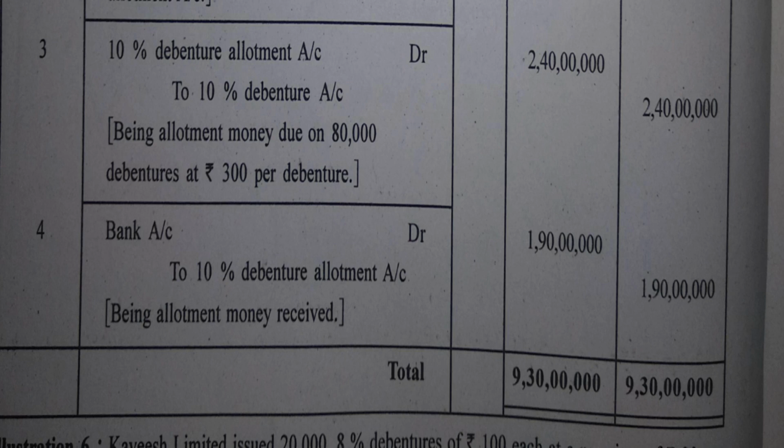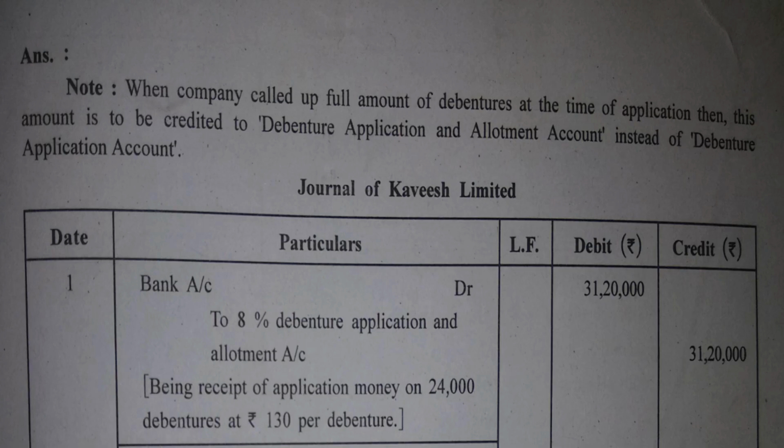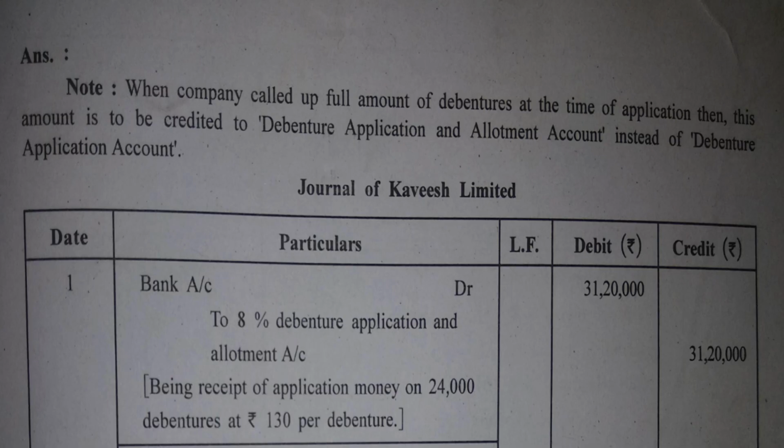So that's all. We are done with illustration 5. It was little bit difficult to understand, not that much, but with practice you'll get habituated. We have learned, we have understood all the journal entries. And also we are having a sum of similar kind in your exercise. Let me just tell you. Sum number 8 is similar to illustration 5. You should practice the same.